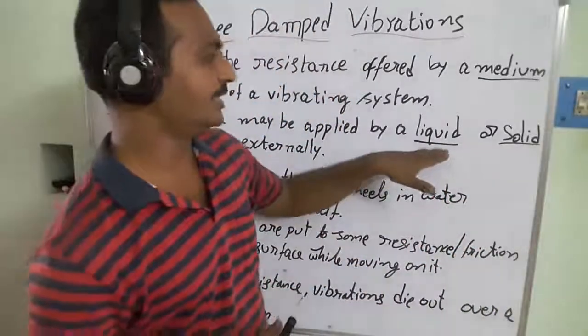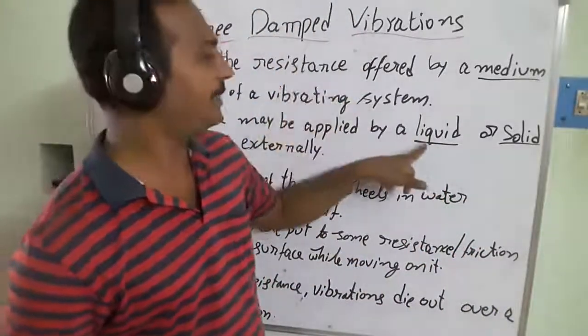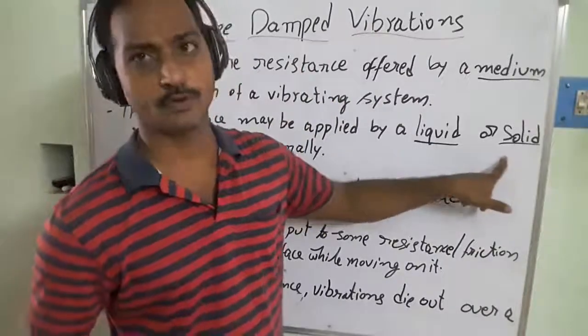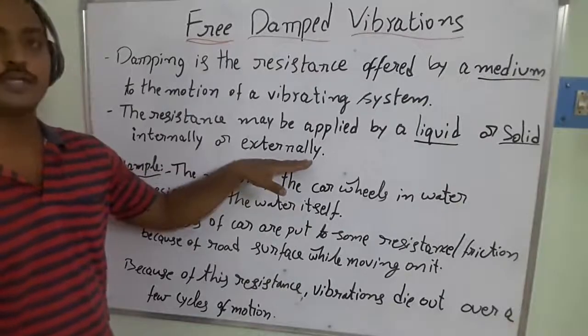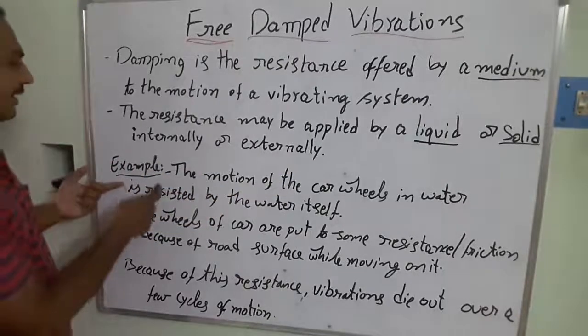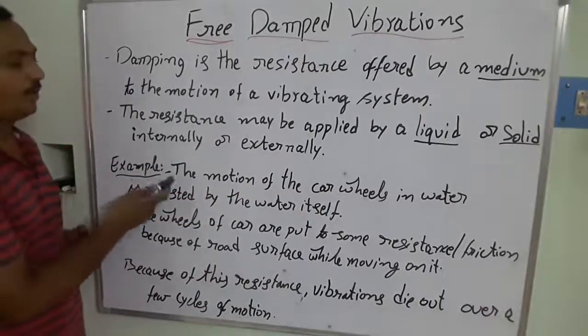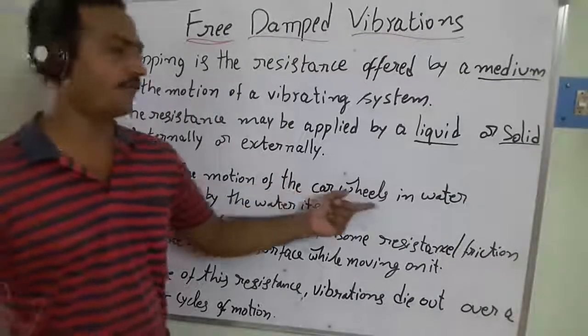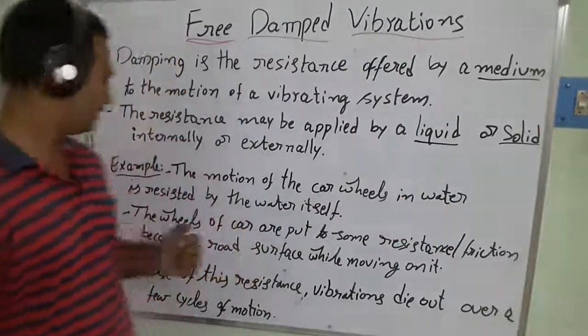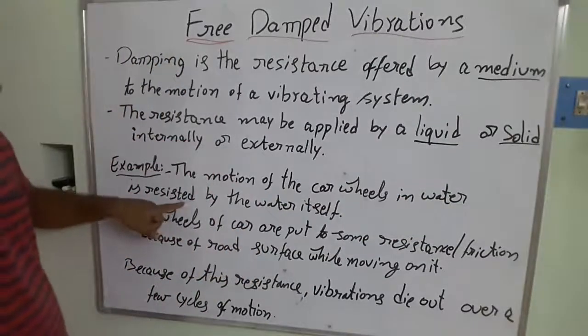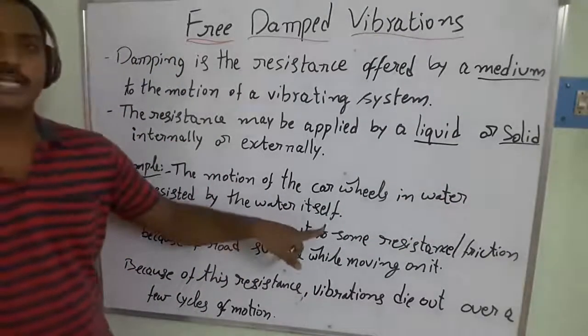That's why we say the damping may be applied by a liquid or a solid, through the internal or external forces of that system. Here are some examples from regular life. The first is the motion of car wheels in water, where the resistance is offered by the water itself.